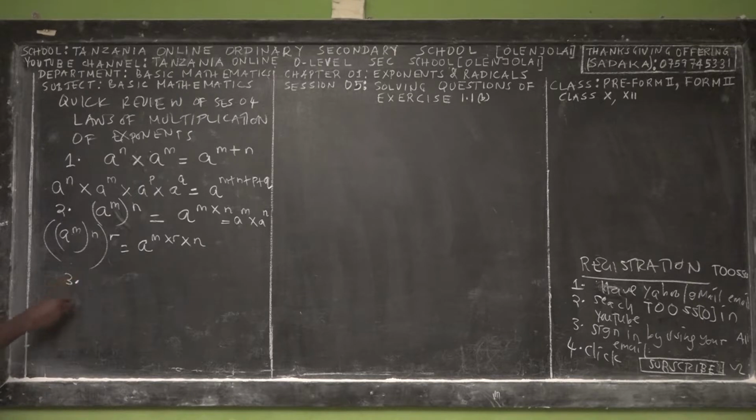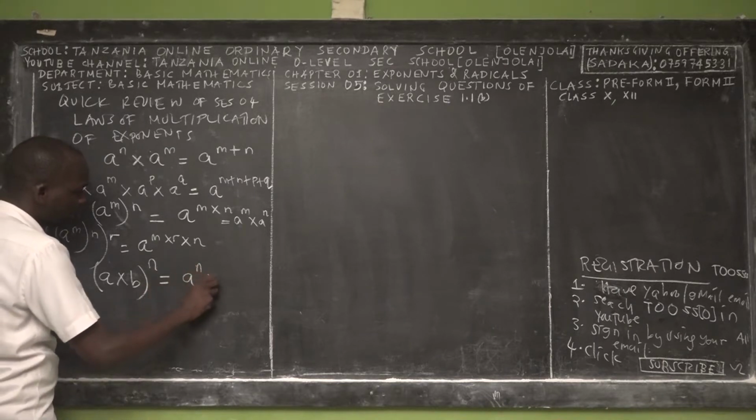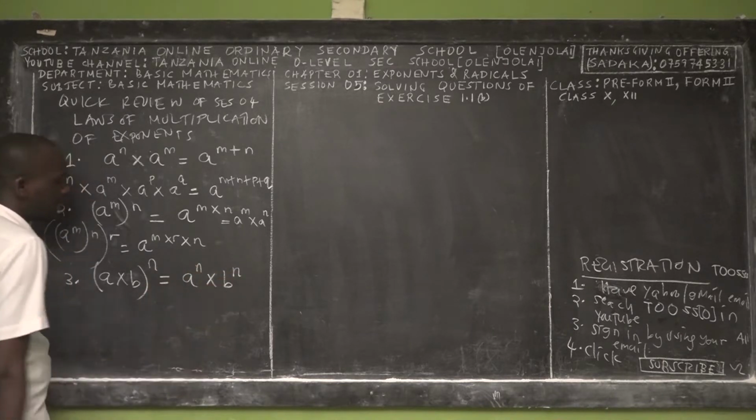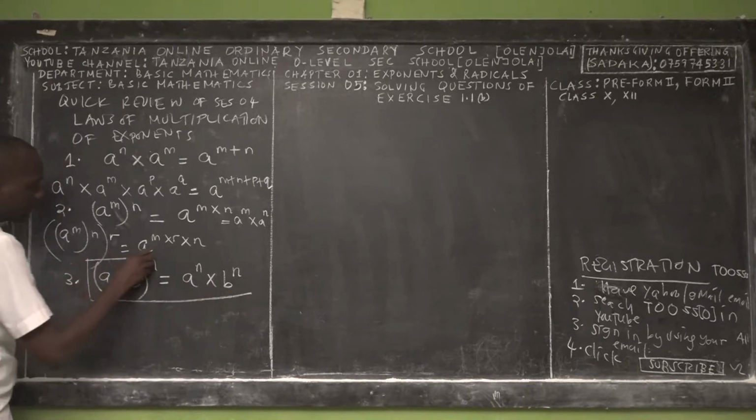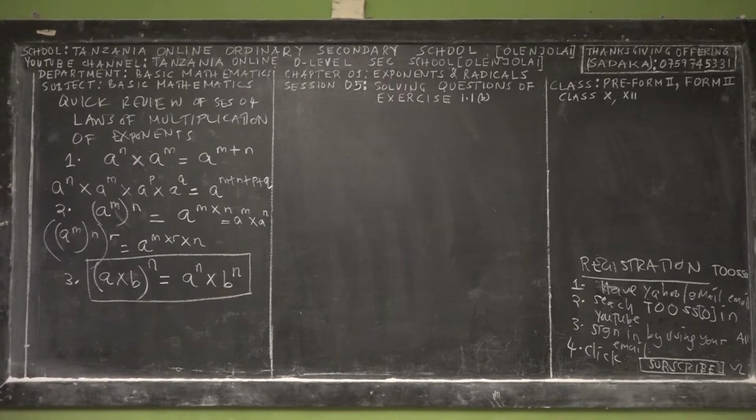The third law, which actually ended in the previous session, states that if you have a times b, two bases that are different but with the same exponent, then (ab)^n is equal to a^n times b^n. So this is another law that we have discussed together, right? Yes. That's another law we discussed together. Then I left the homework.